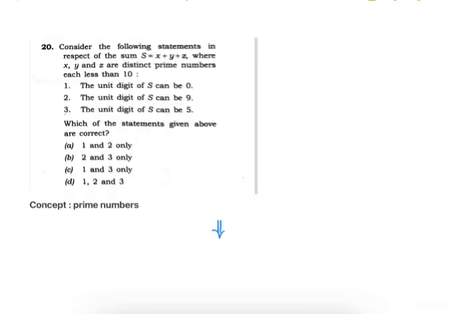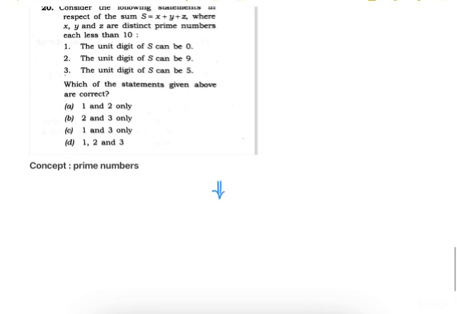Okay, now this question is based on the concept of prime numbers. As per this question, we have been given 3 prime numbers x, y and z, which are less than 10, and we know that there are 4 prime numbers which are less than 10. They are 2, 3, 5 and 7.